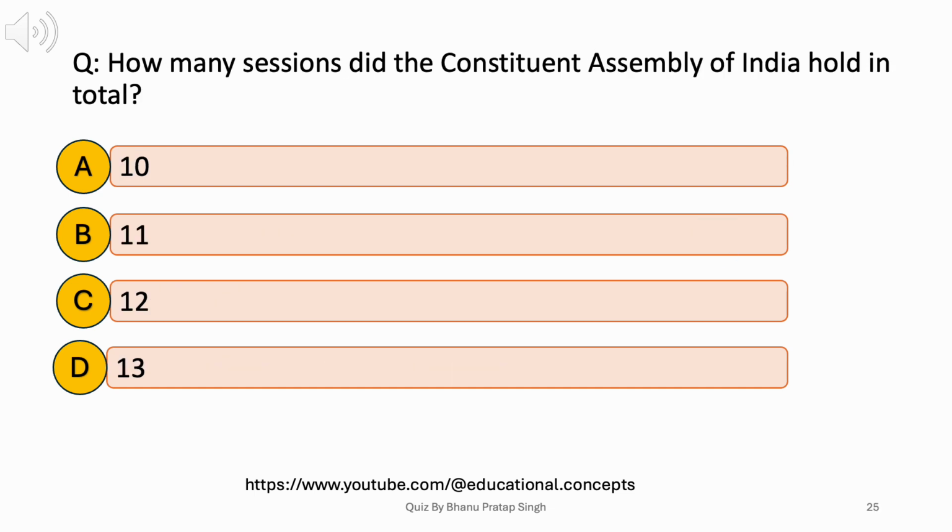How many sessions did the Constituent Assembly of India hold in total? A. 10. B. 11. C. 12. D. 13. Answer: B. 11.